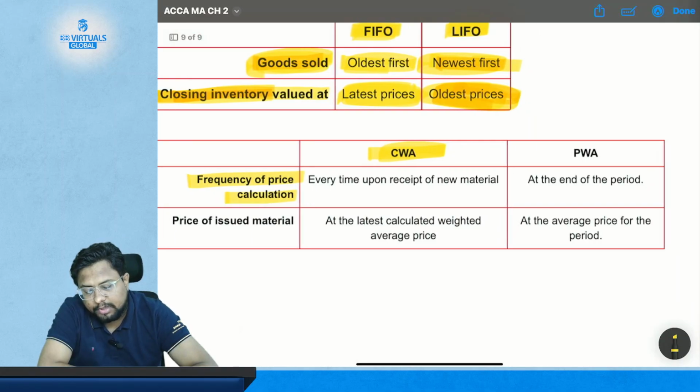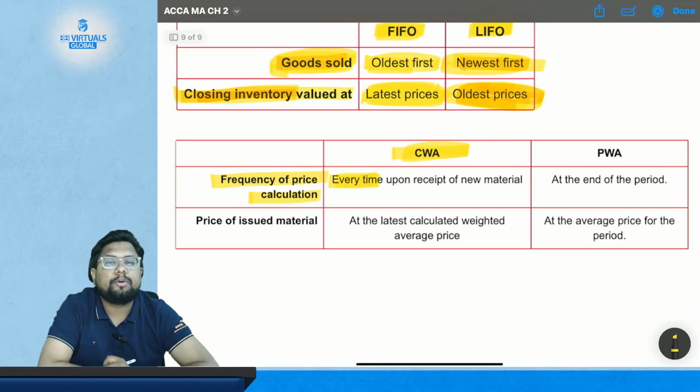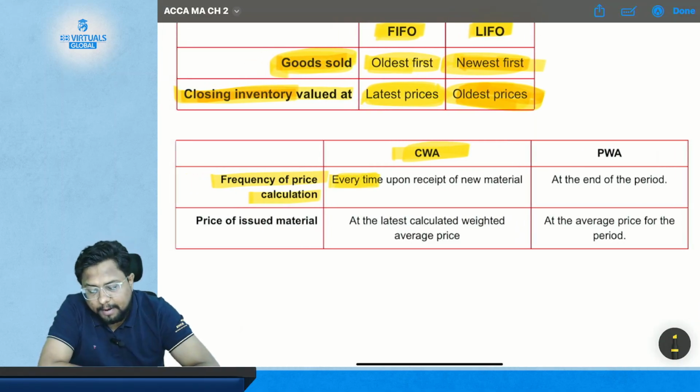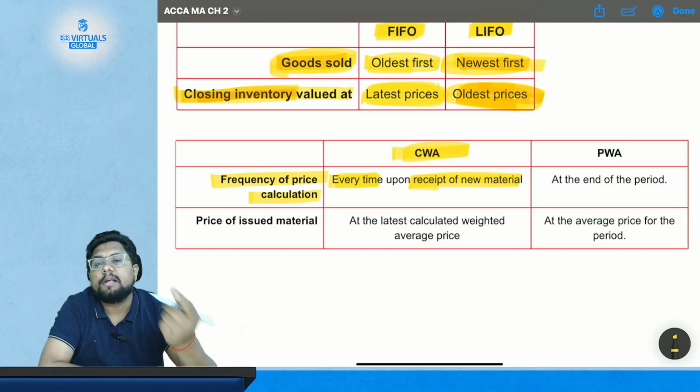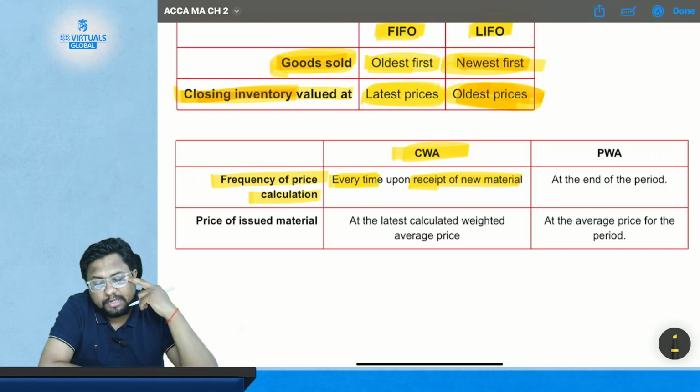CWA, you need to calculate the price every time. You need to calculate the price every time upon receipt of new material. Every time on receipt of new material. So in CWA, you need to calculate the price whenever you receive new material.